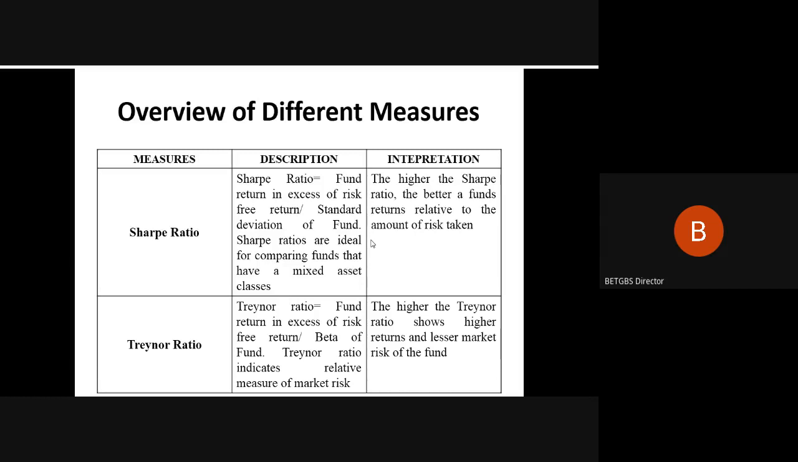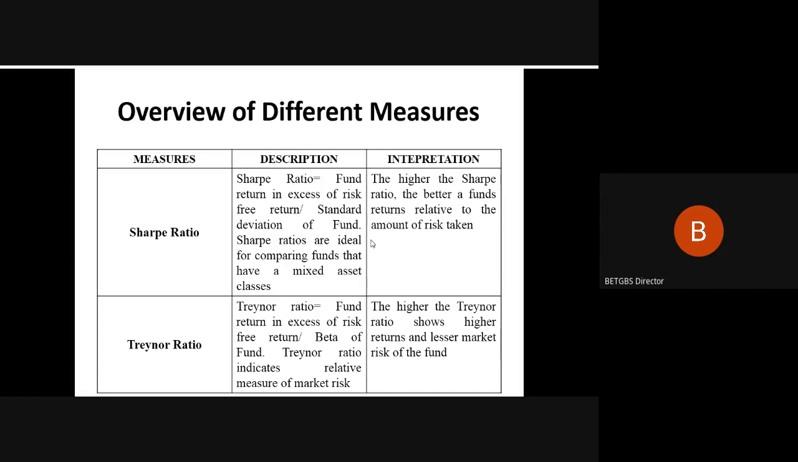So when you're comparing your mutual funds, you choose the mutual fund which has the higher Sharpe ratio, and that indicates the better performance of your mutual fund over the other competing funds. So this is about the Sharpe ratio, its description and interpretation. The next is the Treynor ratio.